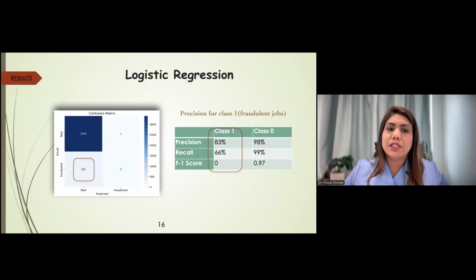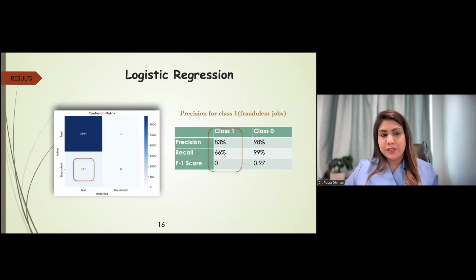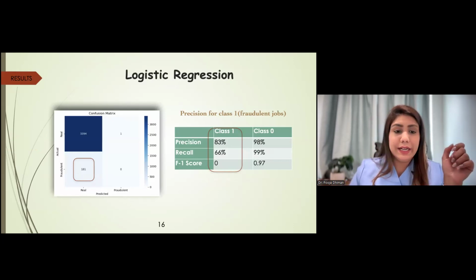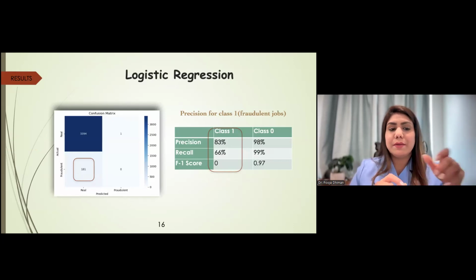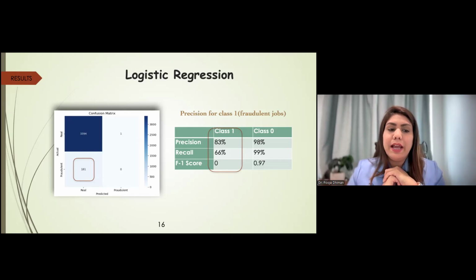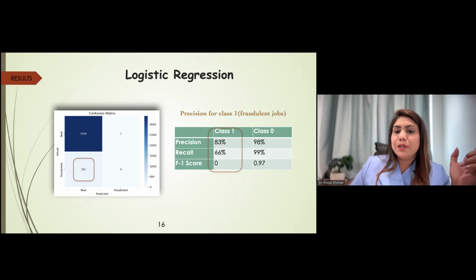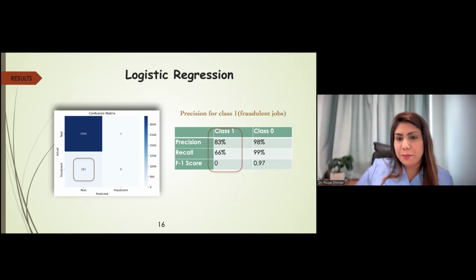So the first results are for logistic regression. Here a confusion matrix is given. Here I have highlighted 181, which represents jobs that are actually fraudulent but were predicted to be real. So this is the precision for class 1, where 83% precision represents that these are the fraud jobs actually predicted as fraud.